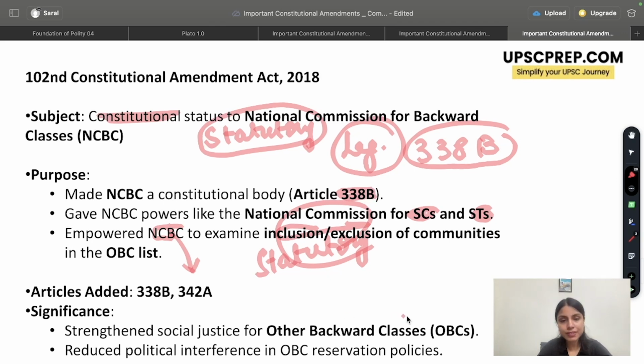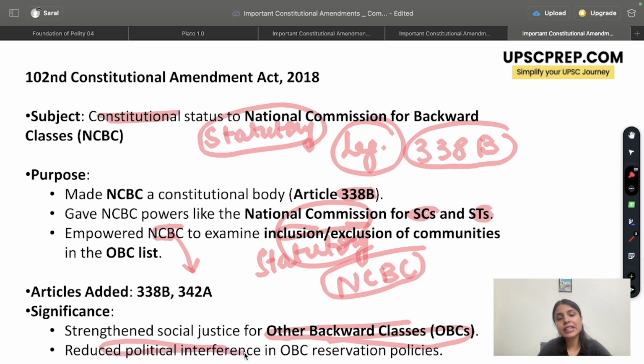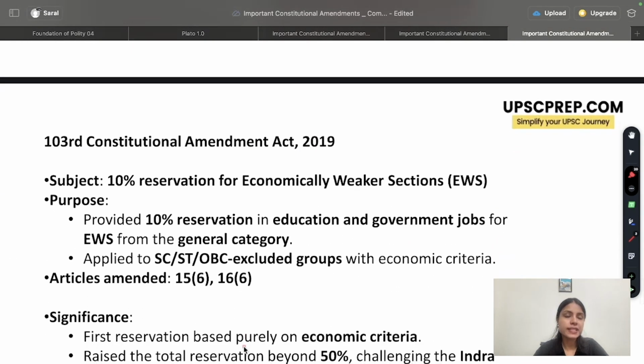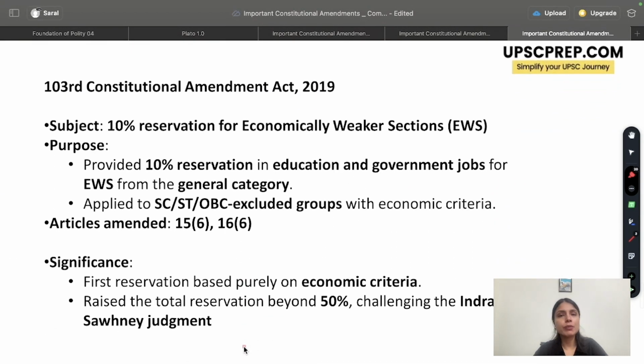So this strengthened OBC reservation, OBC justice delivery. Why? Because now the National Commission for Backward Classes has a constitutional status, meaning no simple legislation can take away its powers, and also it will reduce the political interference in OBC reservation policy, since constitutional bodies have a lot more power than statutory bodies. The next amendment that you must know is the 103rd Constitutional Amendment Act of 2019.